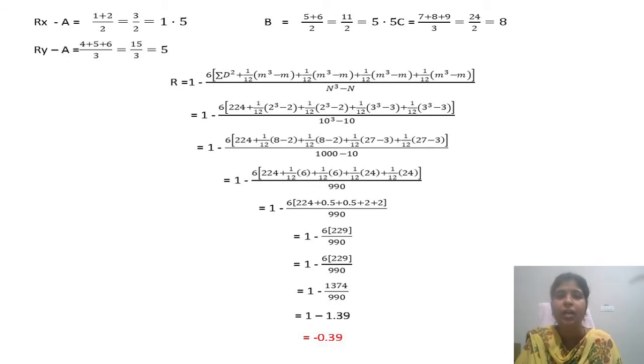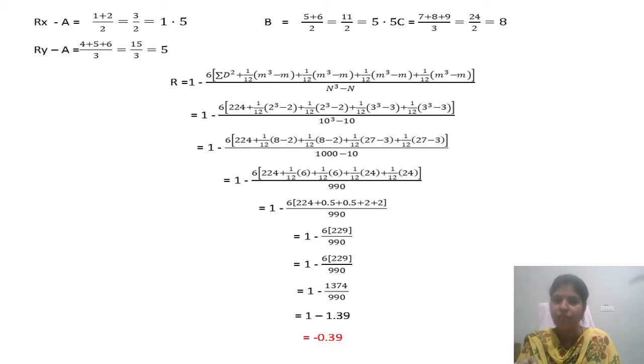Now next step, 1 minus 6 as it is, in bracket 224 plus 1 by 12 into 6, plus 1 by 12 into 6, plus 1 by 12 into 24, plus 1 by 12 into 24. So 6 into 1 by 12 will be 0.5. 6 into 1 by 12 will be again 0.5. 24 into 1 by 12 will be 2. Again 1 by 12 into 24 is 2.